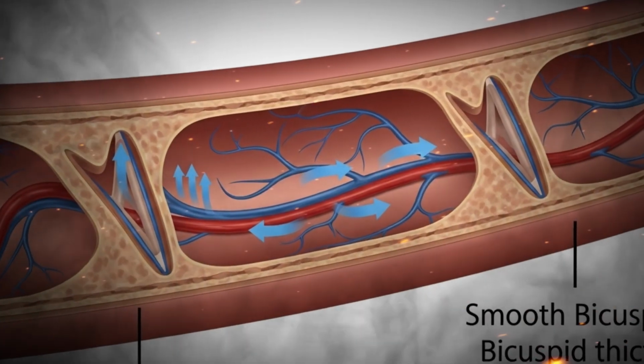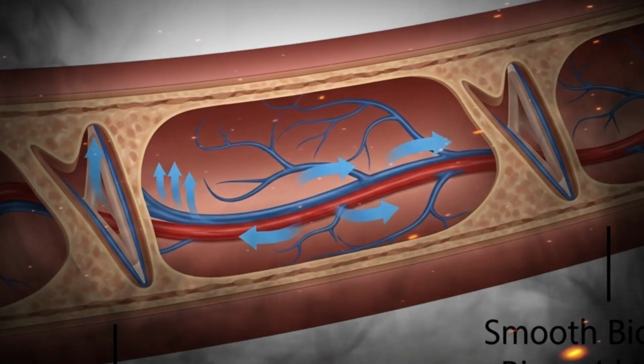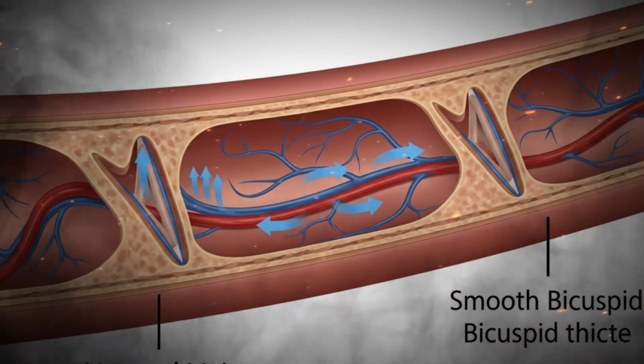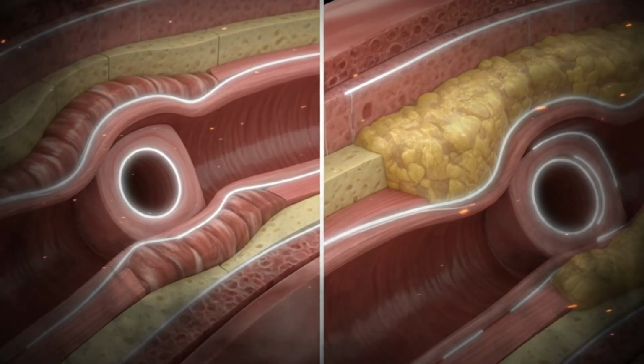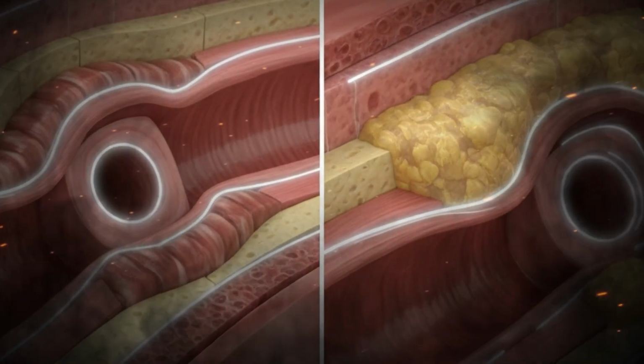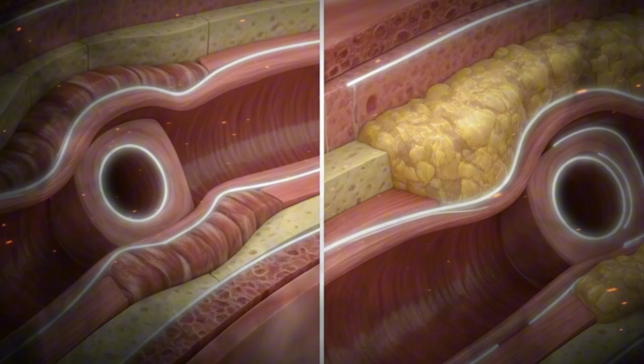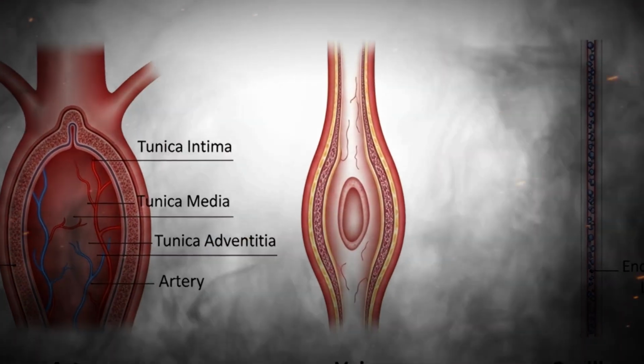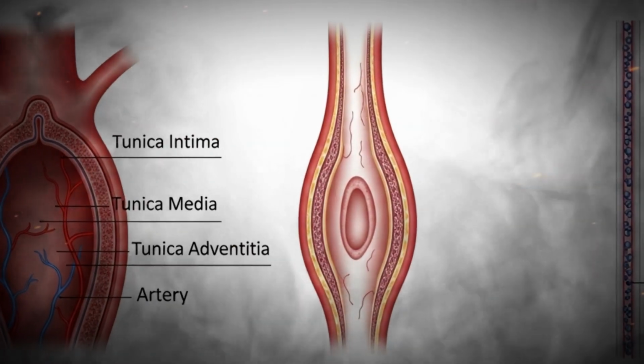circulatory system. Every blood vessel, regardless of size, consists of three primary layers known as tunics: the tunica intima, tunica media, and tunica externa, or adventitia. The tunica intima, the innermost layer, lines the lumen with a thin sheet of endothelial cells that create a frictionless surface for smooth blood flow.